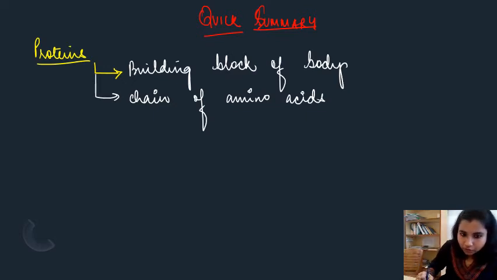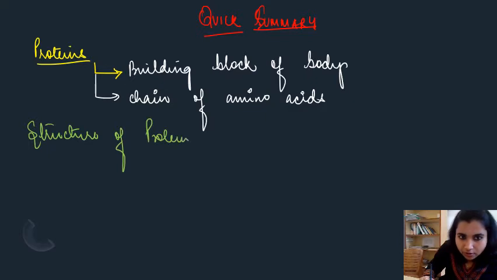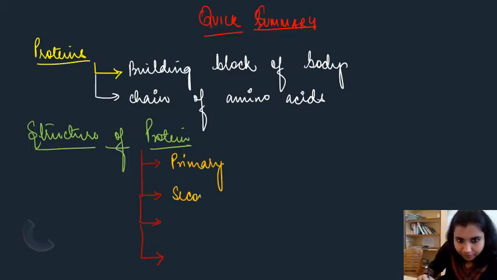Coming to the structure of the protein, it is basically of 4 types. What are the types? It is your primary, secondary, tertiary and quaternary.